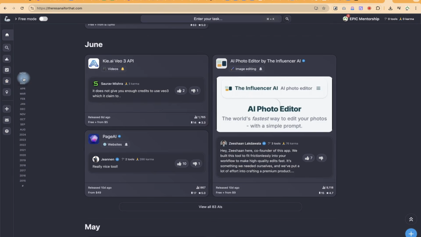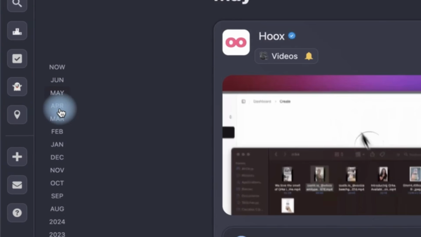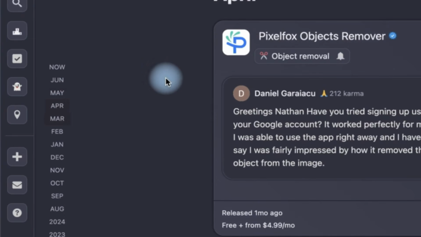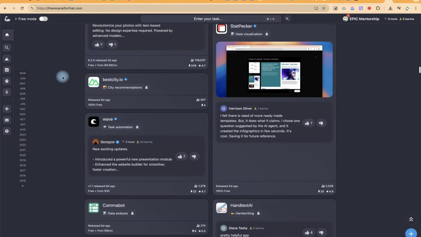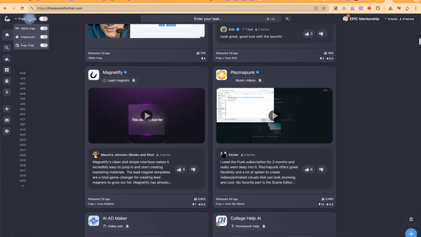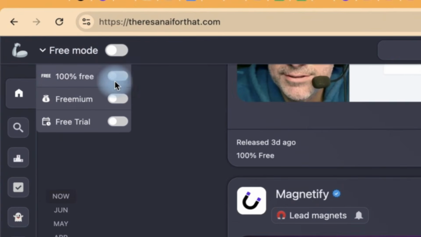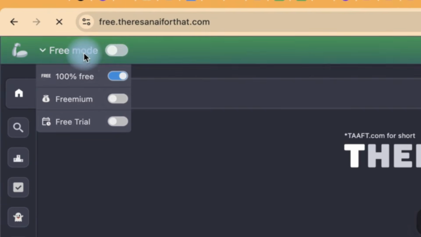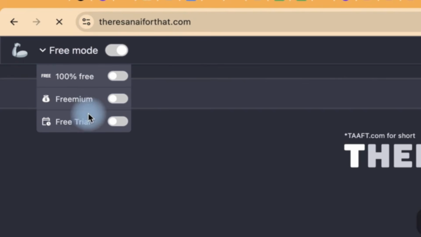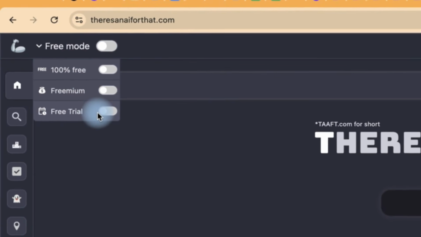You can see June, these are the ones, this is in May, and this is in April, and so on. Another important thing to note is that before you start searching anything, you can come over here to this free mode and just click. You can click to show only 100% free AI tools during your search, and you can also enable the freemium or the free trial. You can select to show only those ones if you're interested.